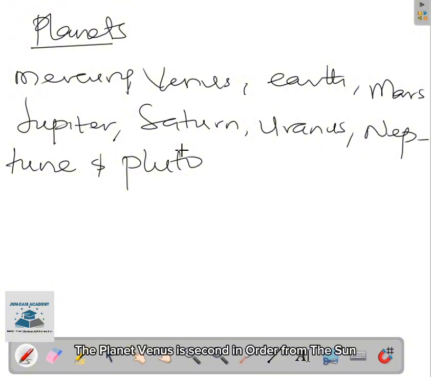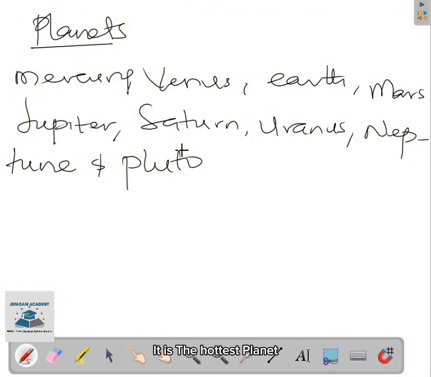Without wasting time, the second planet that we are going to be talking about is the Venus. The planet Venus is second in order from the sun. That is, after Mercury, we have Venus. And it is twice the distance from the sun as Mercury. That is, the way the Mercury is closer to the sun, the Venus is like it's far.